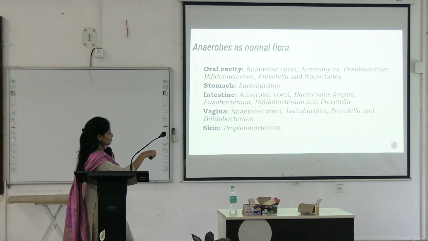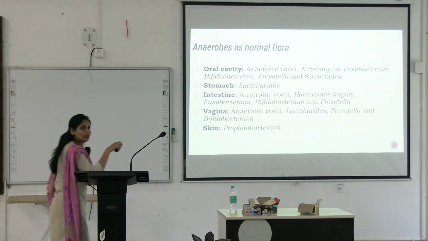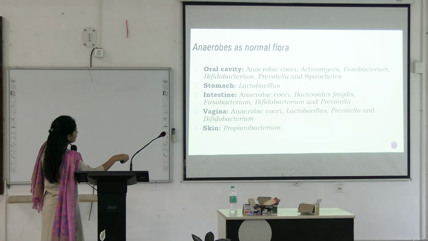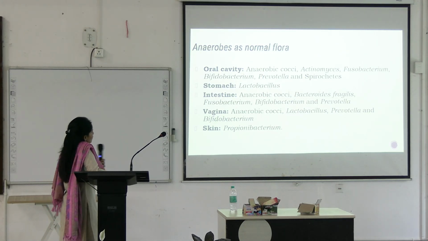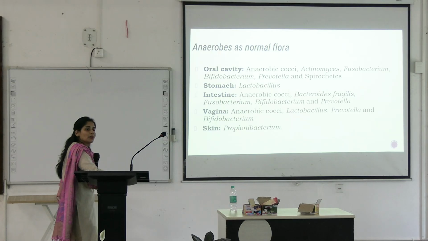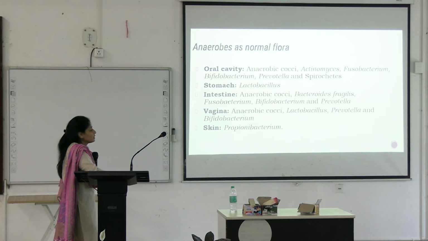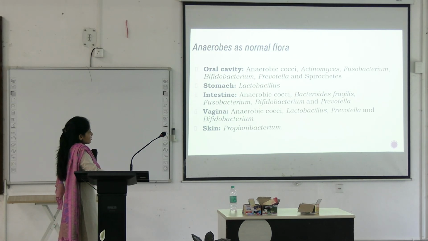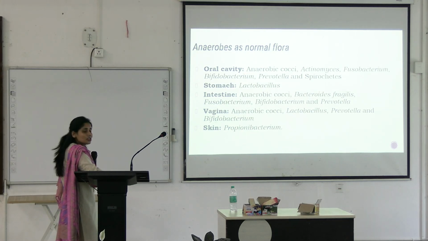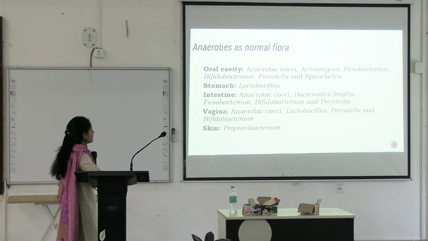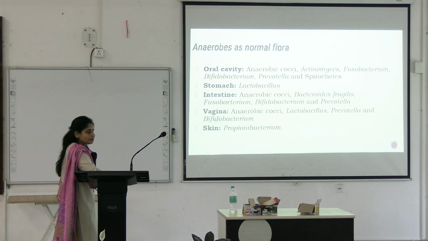You will see where they are present as normal flora in the body. In the oral cavity, we have anaerobic cocci, Peptostreptococcus, we have Actinomyces, Fusobacterium. What was Fusobacterium? Gram-negative bacilli. We have Actinomyces. What was Actinomyces? Gram-positive bacilli. Bifidobacterium, gram-positive bacilli. Prevotella, gram-negative bacilli and Spirochaetes.